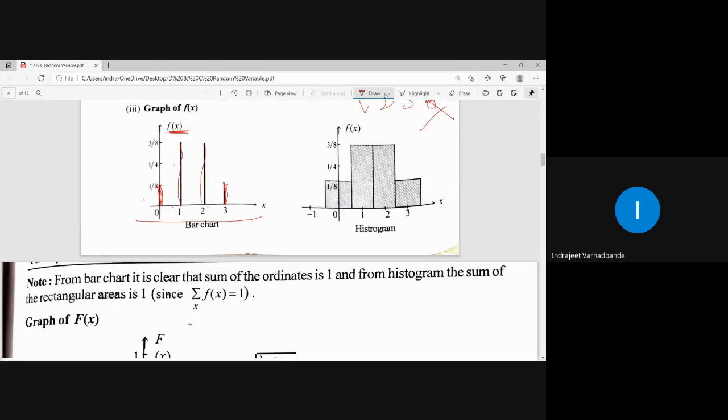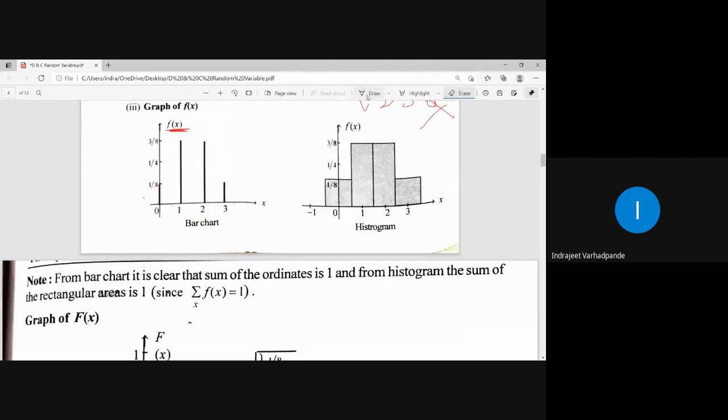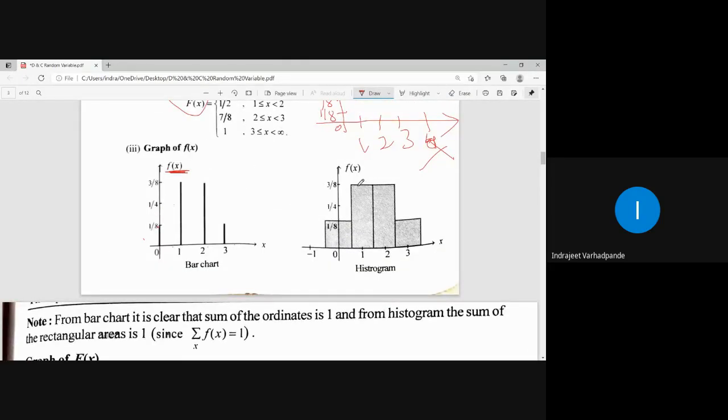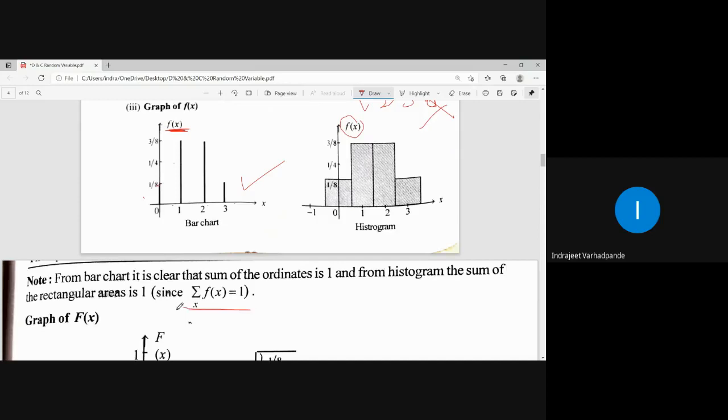It will be the bar chart or the histogram for the probability mass function, or the probability function, which is given by small f of x. This is the graphical representation of small f of x. This signifies that the summation of all f of x is equal to 1. In the bar chart, it is clear that the sum of the ordinates is 1 and the sum of the areas is summation f of x over x equal to 1. We are not concerned about this; we will be drawing only this graph when it is asked. So this is the graph of small f of x.